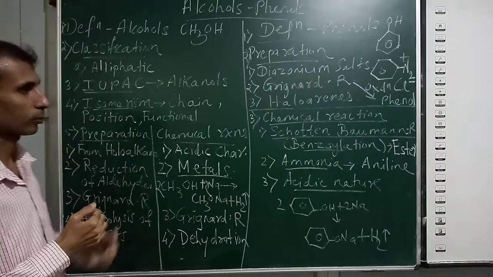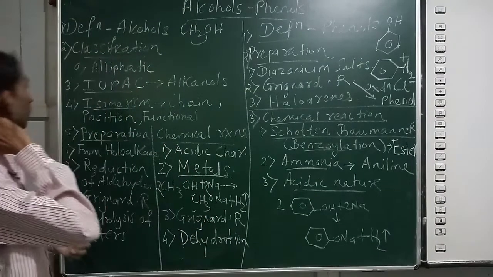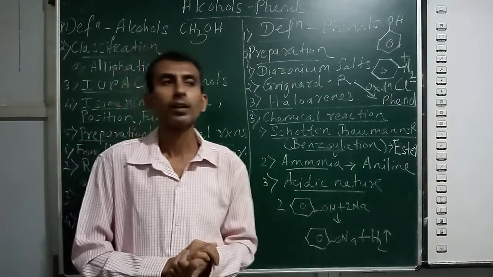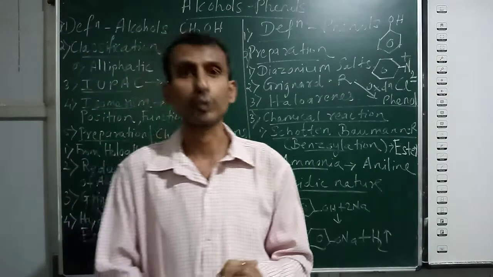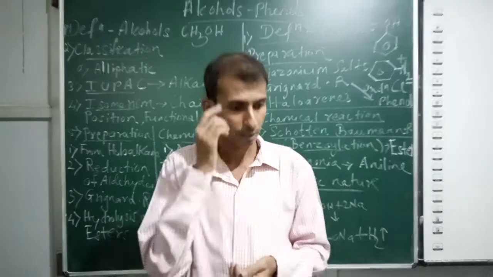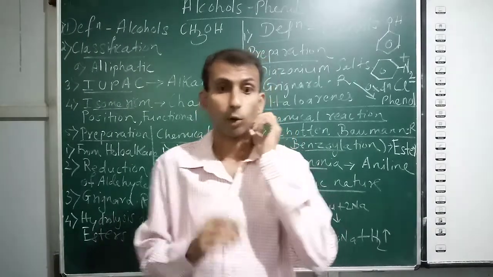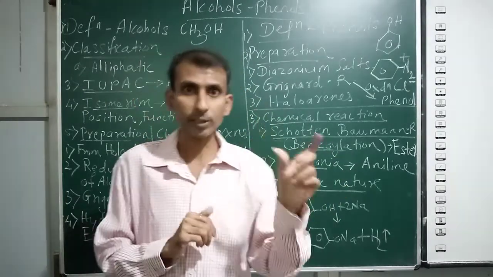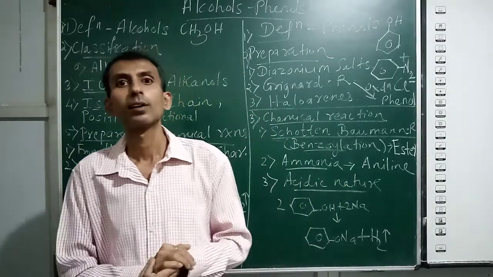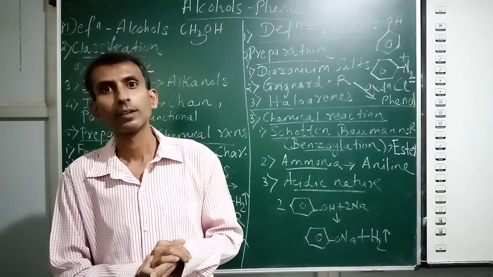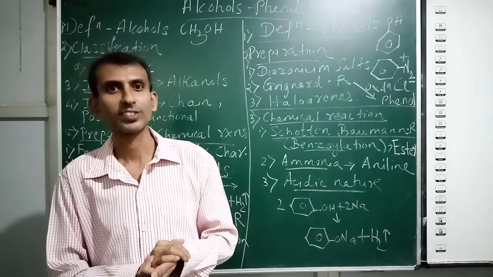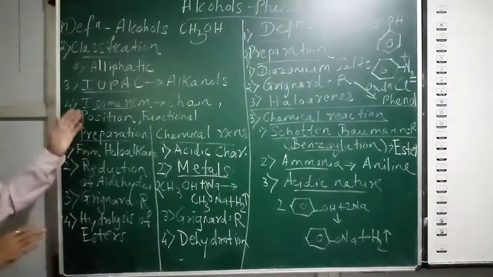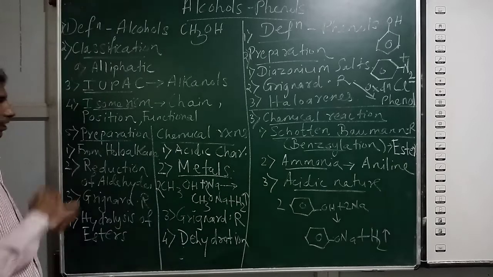Third, functional isomerism. Alcohols are functional isomers with ethers. That means you can write two structures with the same molecular formula, but in one structure the functional group will be OH, and in the second structure the functional group will be an ether, but the molecular formula will be the same. So this is a very important class of isomerism we have seen.